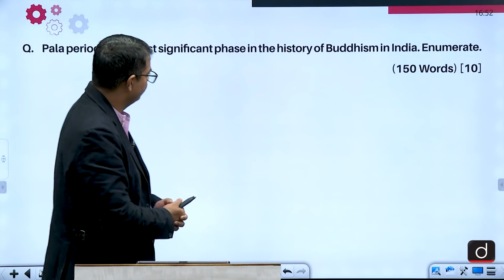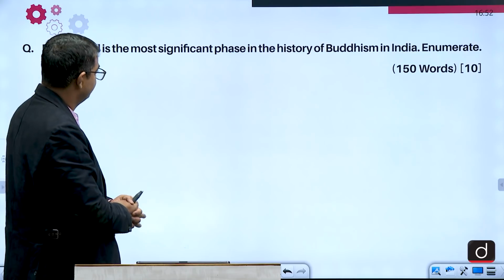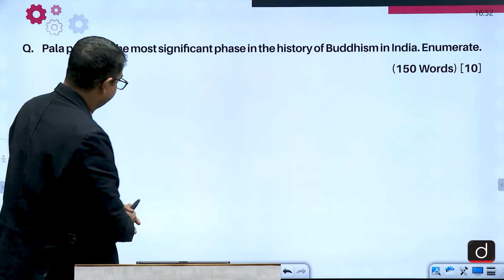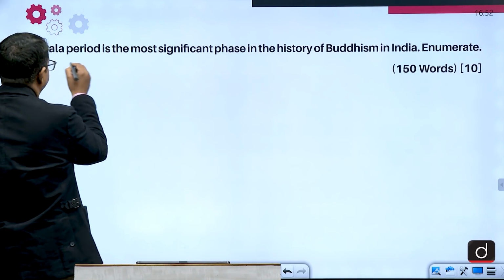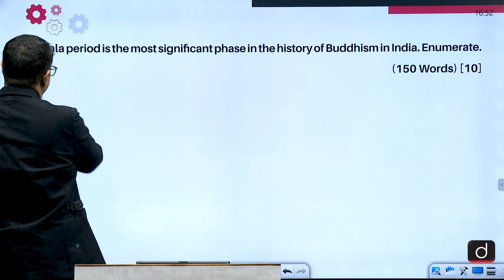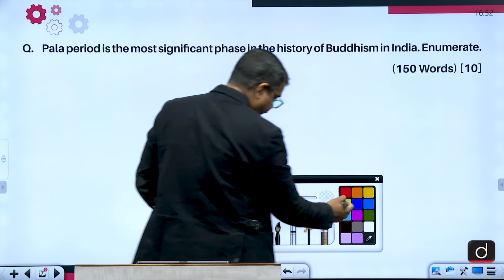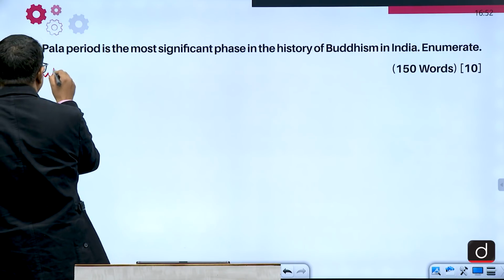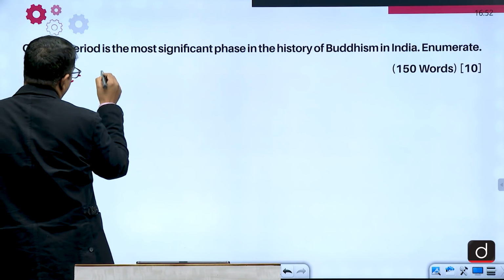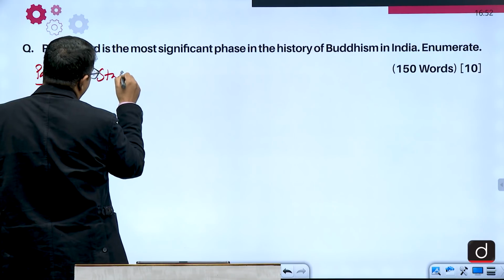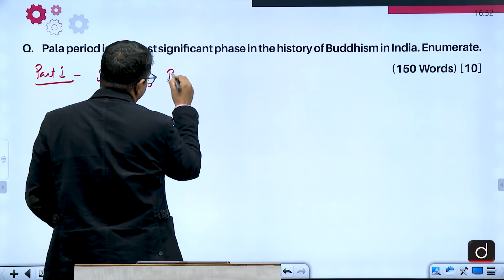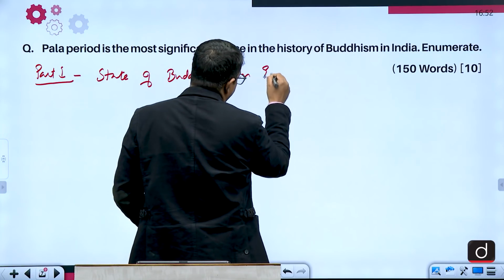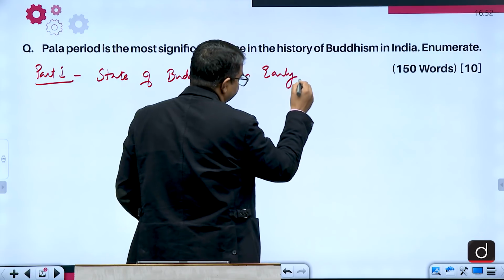So take a look at this question. Pala period is the most significant phase in the history of Buddhism in India. Enumerate. See, in the first part, part 1, state of Buddhism in early medieval times. You have to write this.